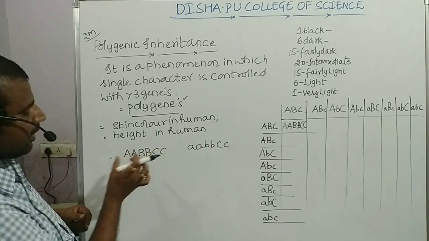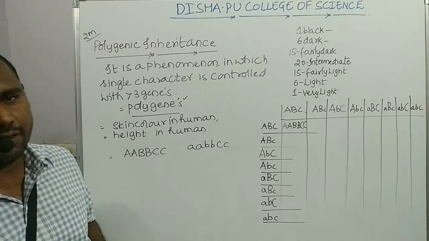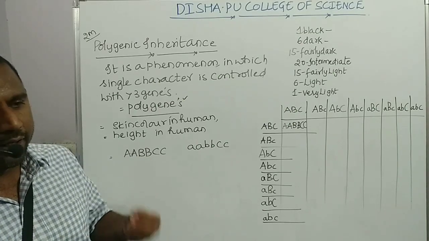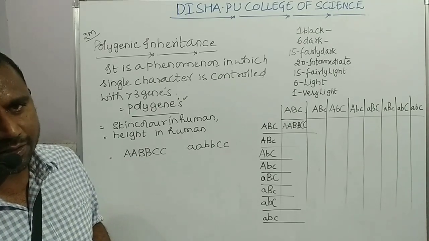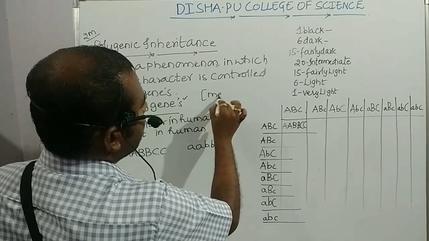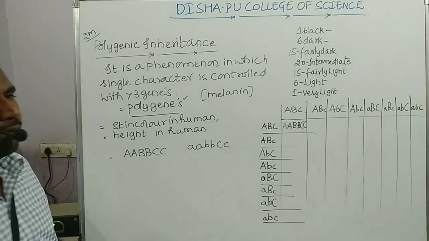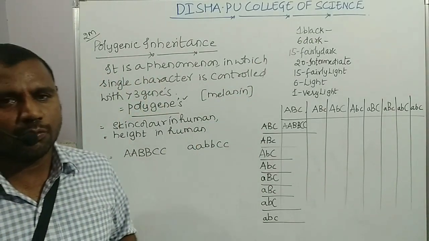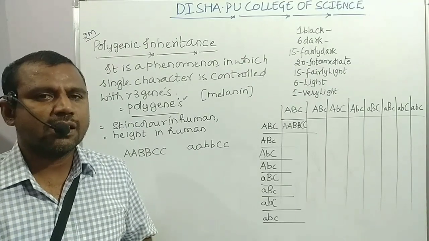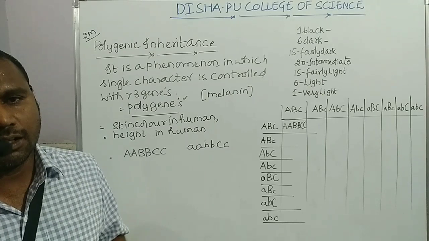So when the dominant condition means the dominant alleles, when it undergo expression, so there is a synthesis of a multimeric protein will be occurs, and that multimeric protein ಗೆ melanin ಅಂತ ಕರೀತೀವಿ. Melanin, which is responsible for the pigmentation of the skin. See, in the society, some of the individuals they are being found with black in color.